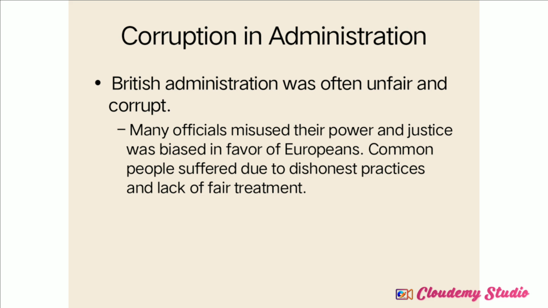After some years, the British officials started to misuse their powers, and there was no justice for Indians. Justice favored only the Europeans. Common people suffered due to dishonest practices and lack of fair treatment. This also became another important reason.